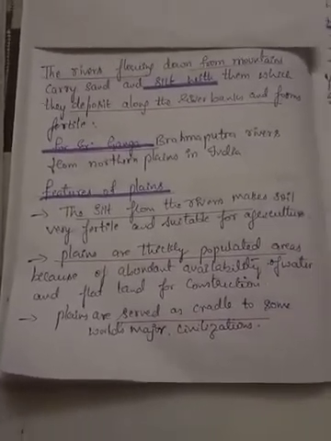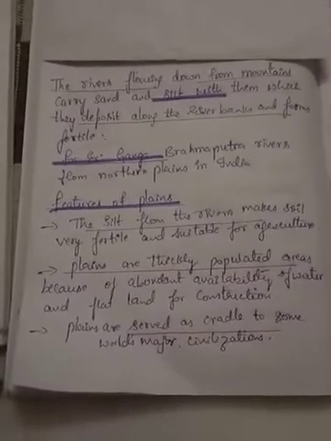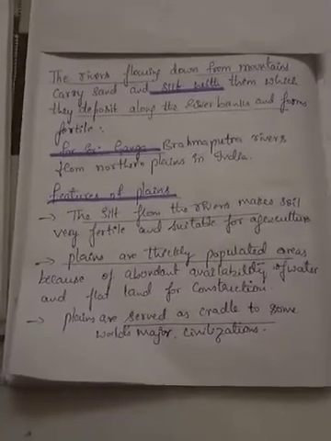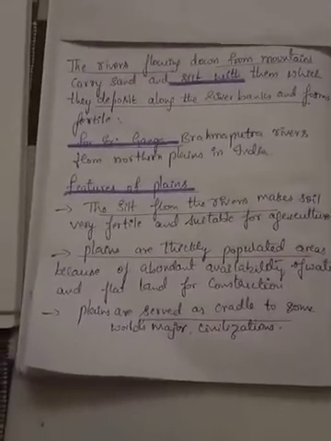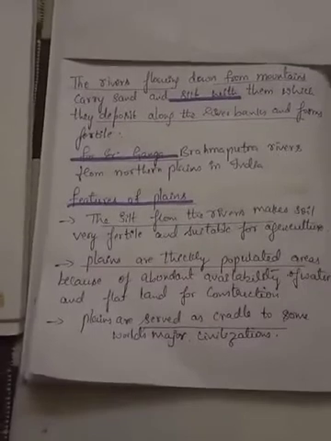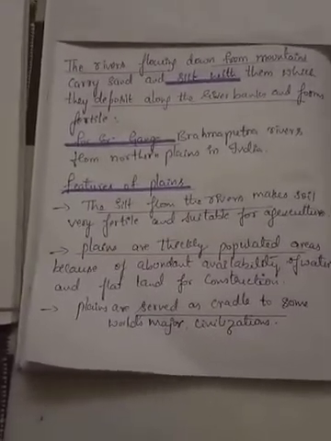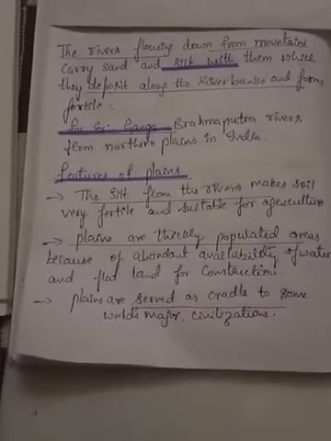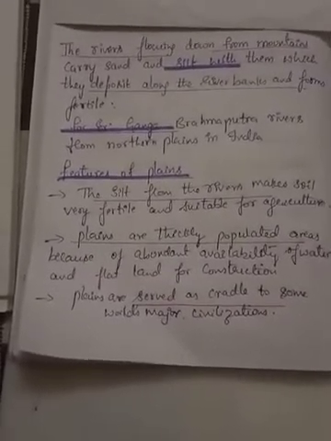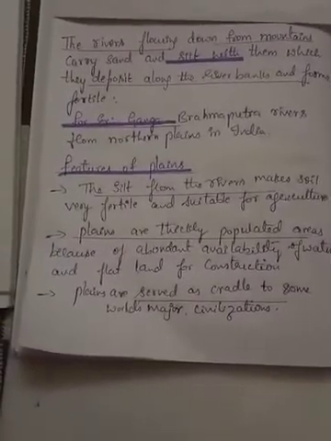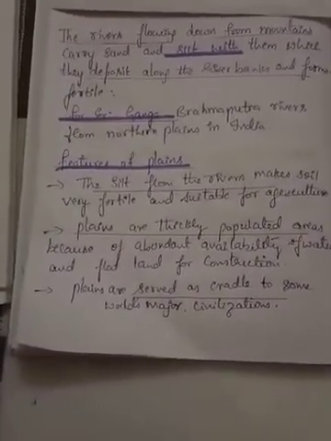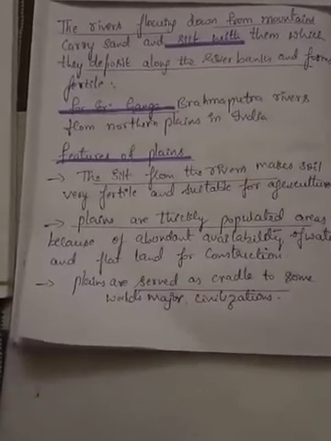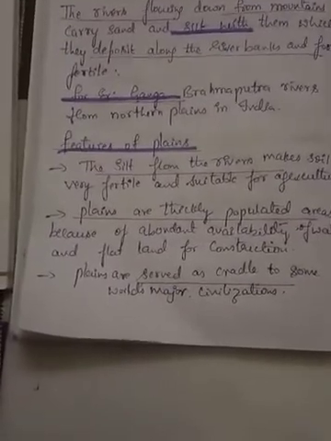One more point is that the plains are thickly populated areas because of the abundant availability of water. For any human being, water is the basic element for survival. When he has enough surplus of water and proper land for construction, he is going to stay there. In a similar way, these plains are very helpful for people for survival, agriculture, and construction. Abundant means a enough surplus availability of water.